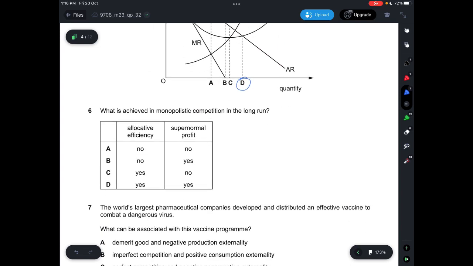Question 6, what is achieved in monopolistic competition in the long run? So in the long run, you'll not be able to achieve abnormal profit, you'll earn a normal profit. And then you'll not be able to achieve allocative efficiency, because allocative efficiency is when P equals MC, but that is not the case because